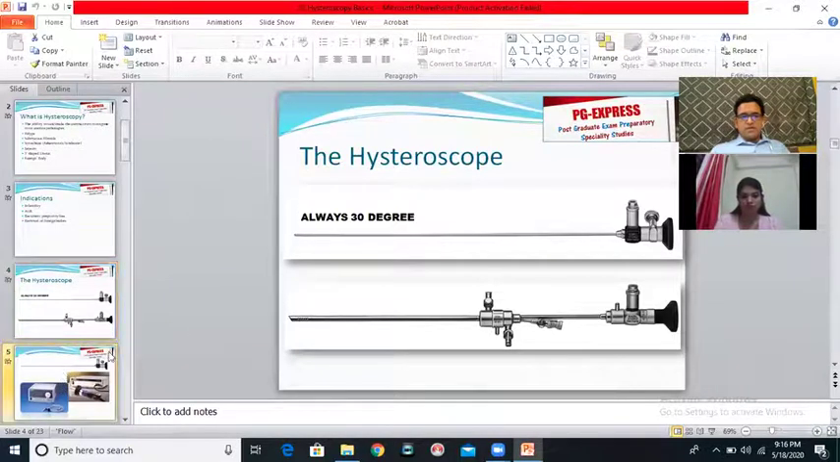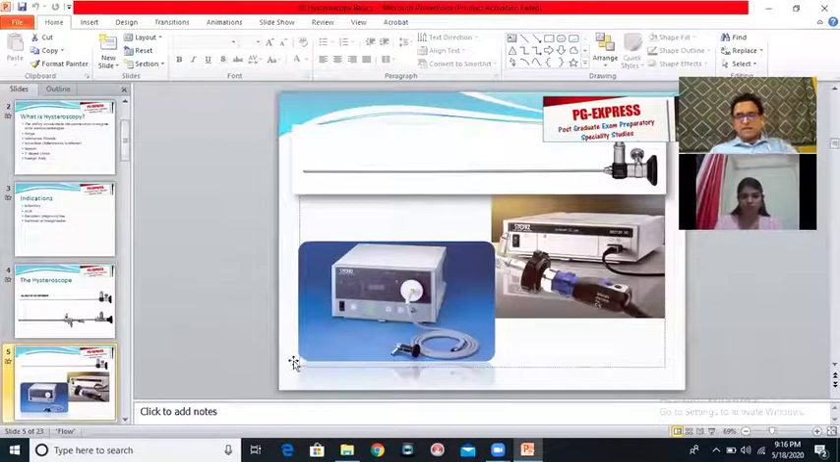Right. So in this slide, you will see that sometimes they ask you what all equipment is required for doing hysteroscopic surgery. So obviously, you require the telescope. Other than the telescope, you require something to illuminate the inside of the uterine cavity. Illumination of the inside of the uterine cavity is done by what is called a light source.